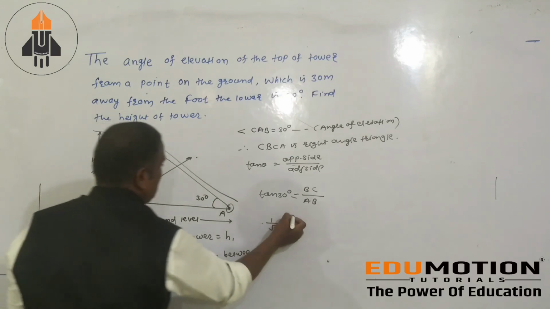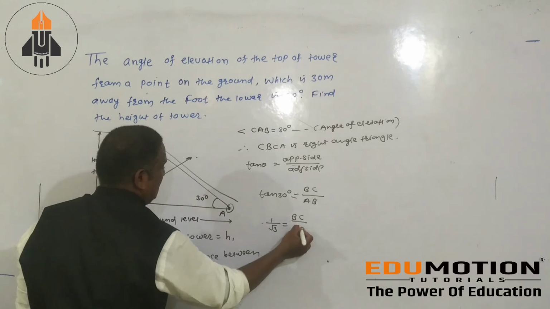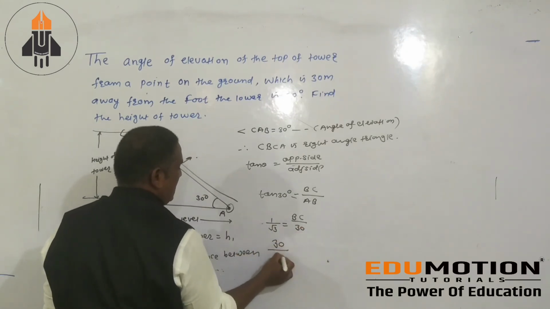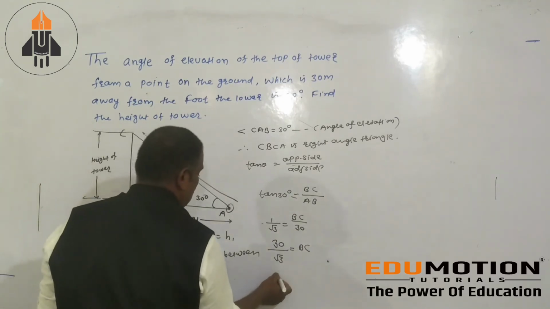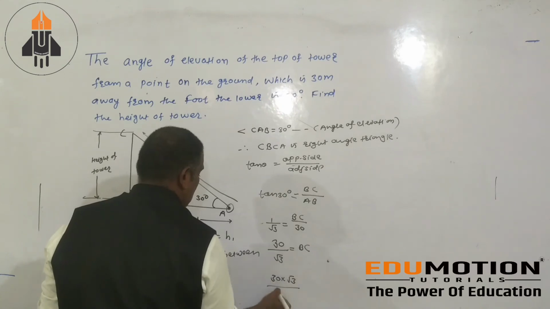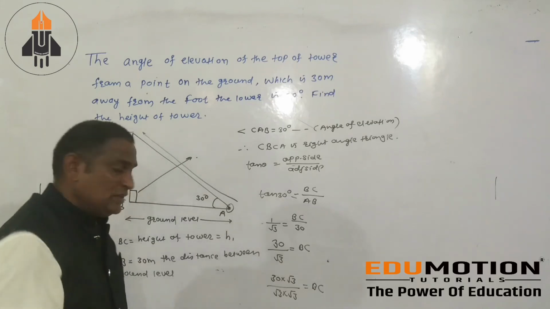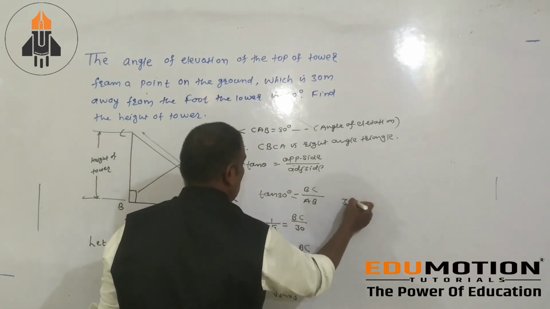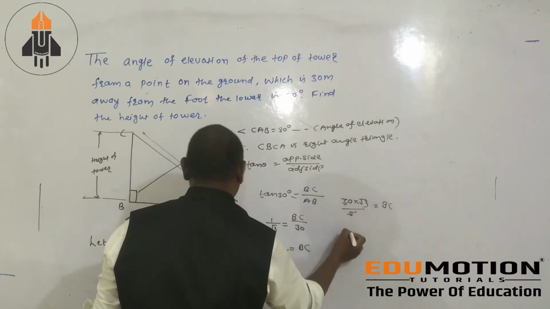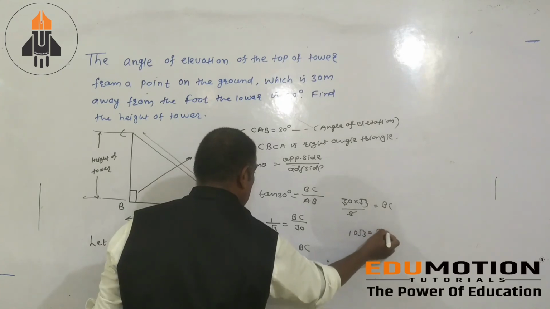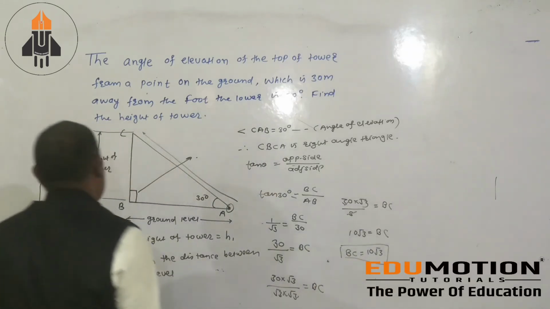We have to find BC, and AB is 30. Taking cross multiplication, 30 divided by root 3 equals BC. The denominator has root 3, so multiplying and dividing by root 3, we get 30 root 3 divided by 3 equals BC. So 10 root 3 equals BC.